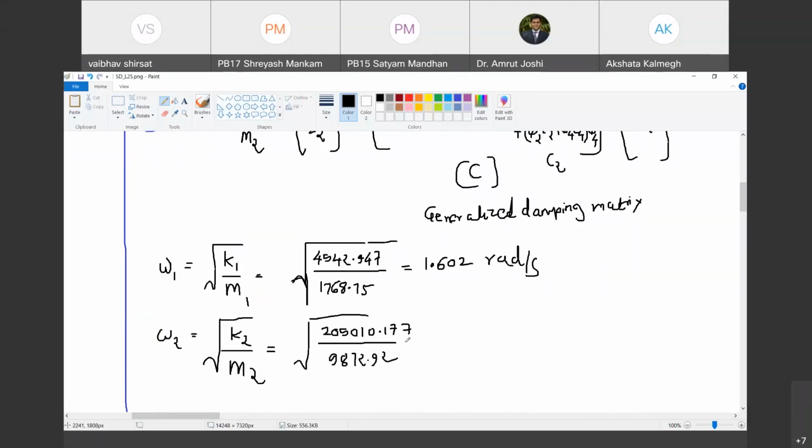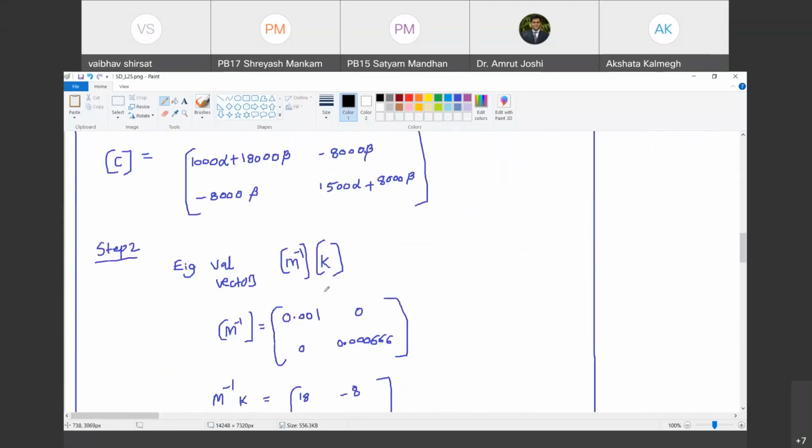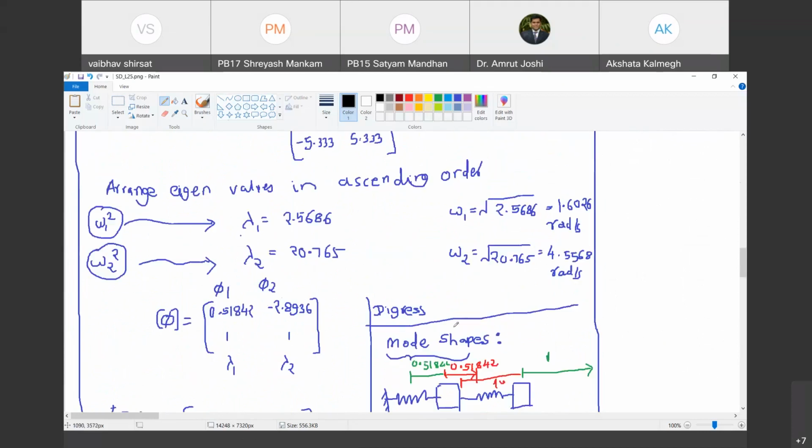Can you tell me what is this ratio and its square root? 4.556 radians per second. And these two values do match with the square root of eigenvalues of M inverse K matrix. Do you agree with me? Okay, great. So therefore,